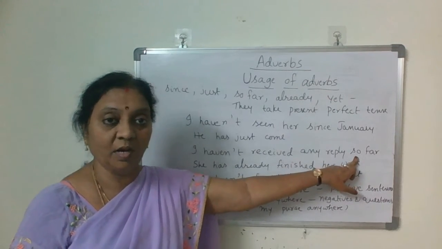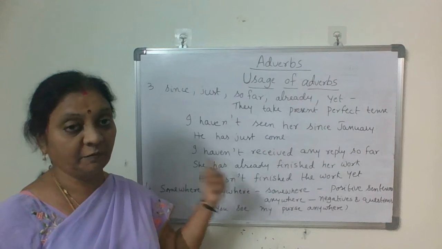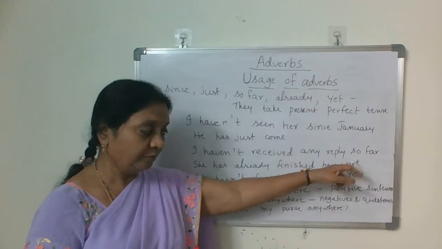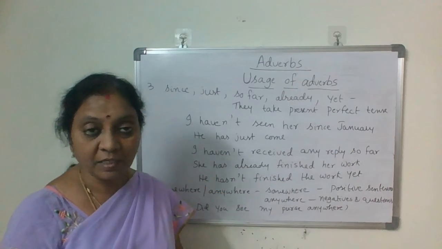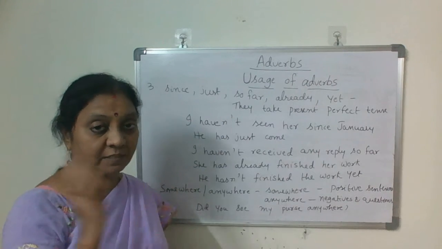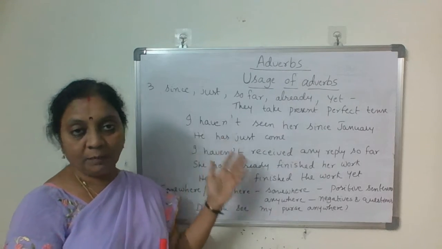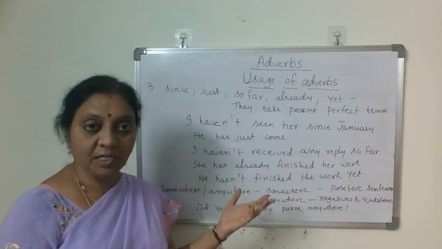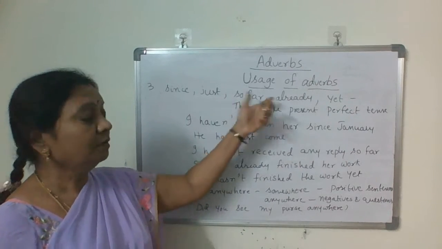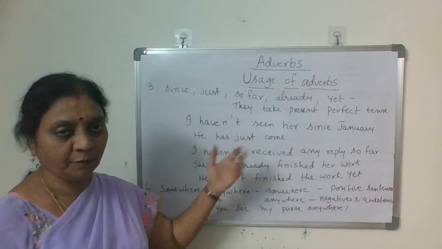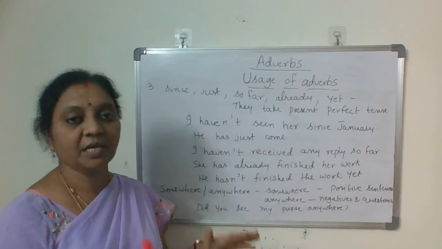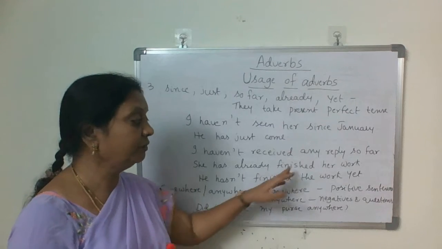But whenever you use so far, compulsorily you have to go with present perfect tense. I haven't received any reply so far. So whenever we are using these words, we should compulsorily use present perfect tense. Like ago, before, back, earlier, long ago, for all those words we used past tense. But for these words we use only present perfect tense. She has already finished her work. She has, means by this time she has completed the work.